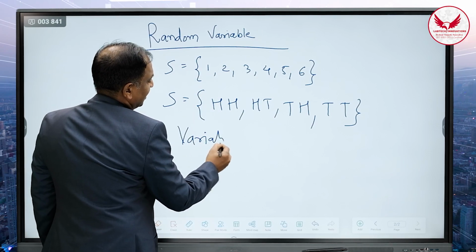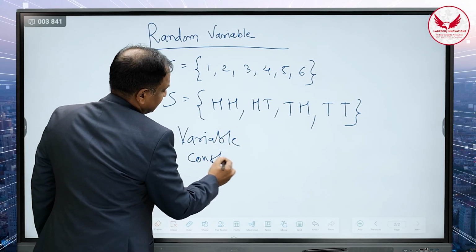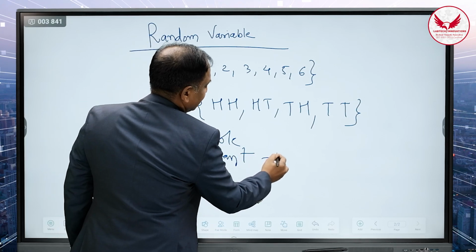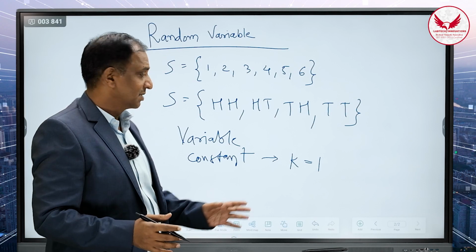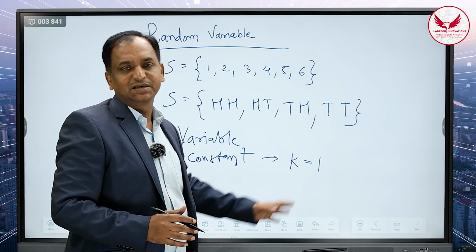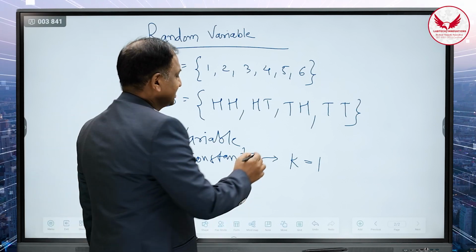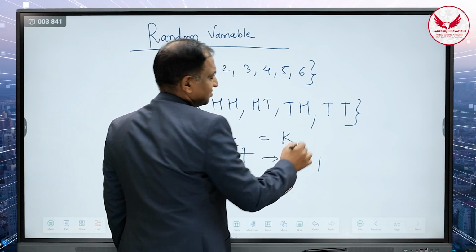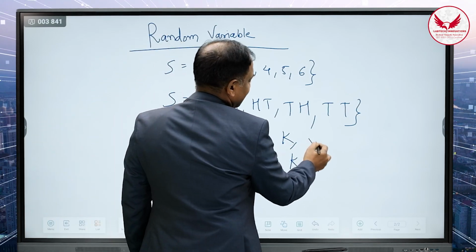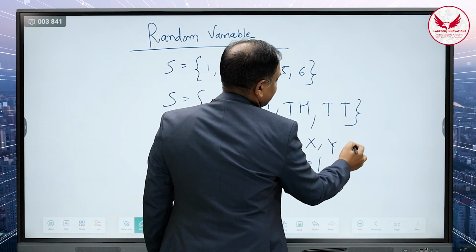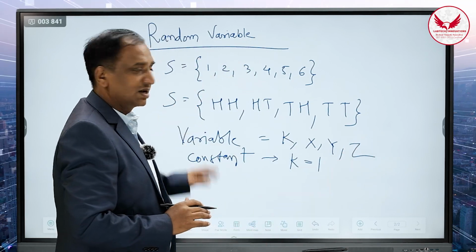Okay. So there are two things. One is called the variable. Another is called the constant. Constant means a variable which takes a fixed value, for example, throughout its life, the value of this letter k is always equal to 1. So this is called a constant. Variable means it may take any values. For example, it may take 1, 2, 3, 4, 5, 6. The variable can be represented as x, y, or z, which takes any values. That is called the variable.